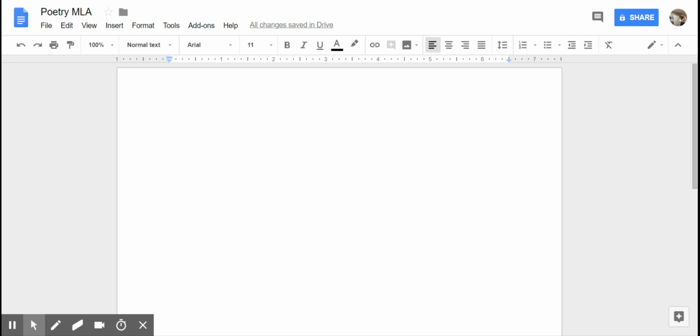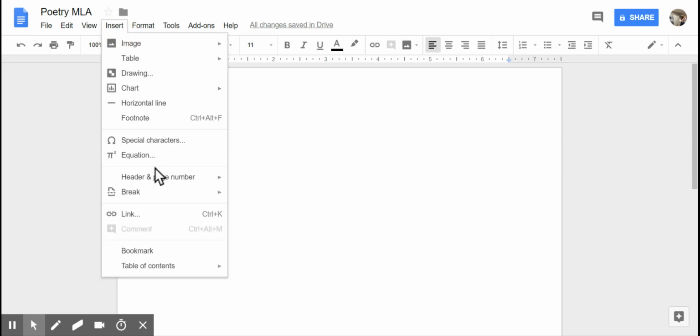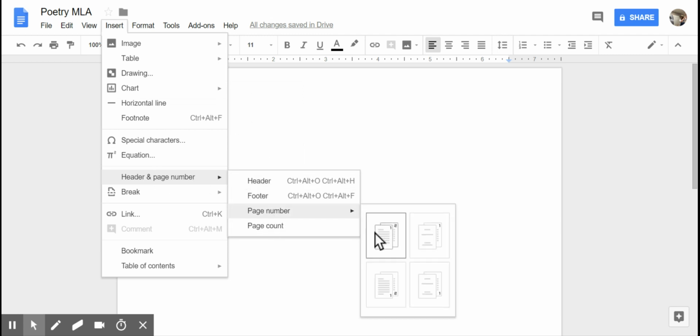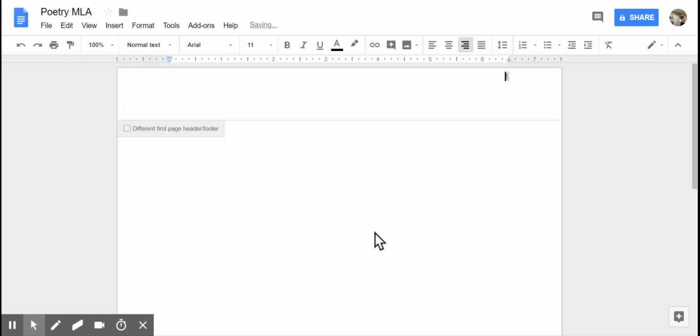Now, the first thing I'm going to do, and I haven't done it already, is go ahead and set my paper up in MLA format. I'm going to do this for you just in case you haven't done it in a while and maybe need a refresher. Very quickly, I'm going to hit Insert. Go on down to header and page number, scroll on over, page number, and I'm going to select the one in the upper left quadrant.